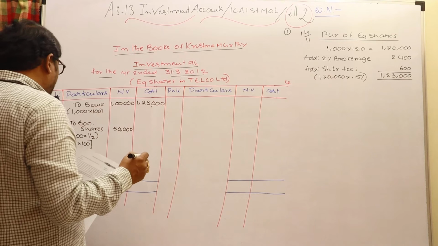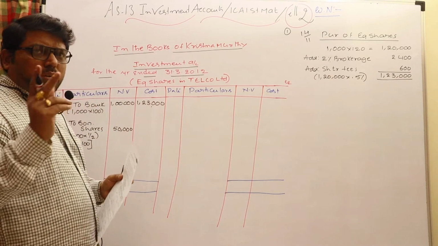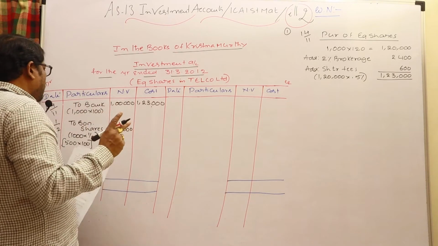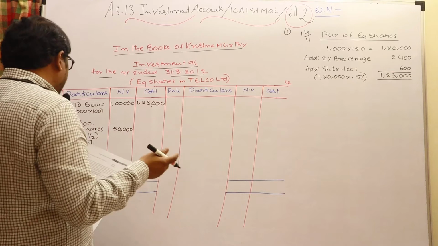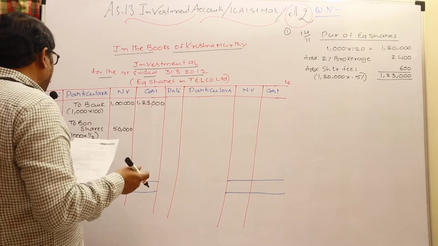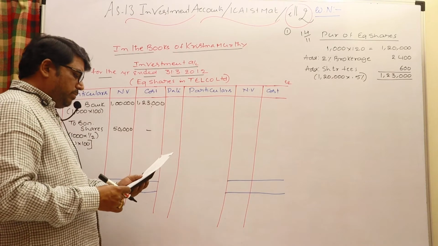500 shares, each 100 rupees. Out of 1,000, we are already having 1,000 shares. For every 2 shares, 1 share is offered by the company. For every 2, 1 share means 1 by 2, 1,000 into 1 by 2, 500 shares. 500 shares each with face value 100, therefore 50,000 nominal value. So the cost incurred column is nil.